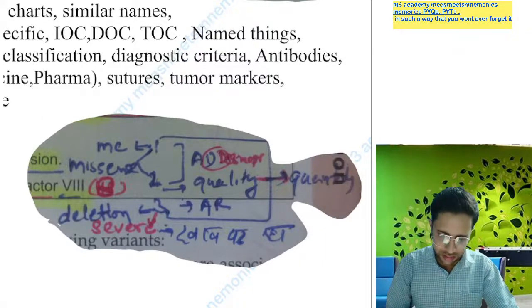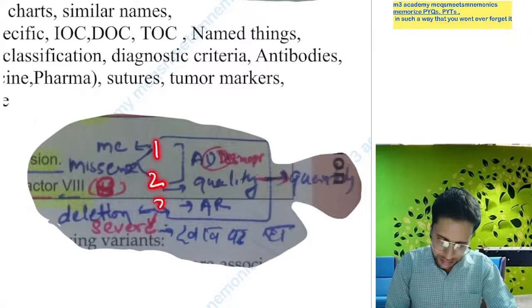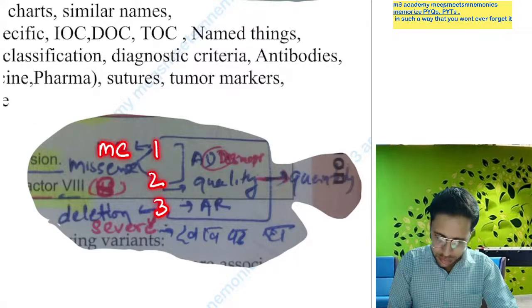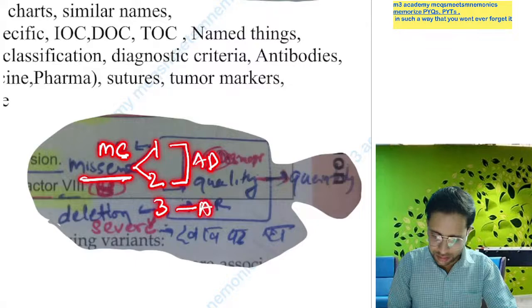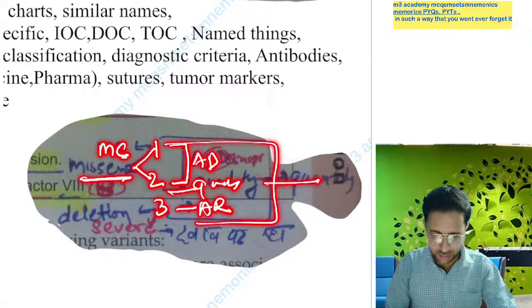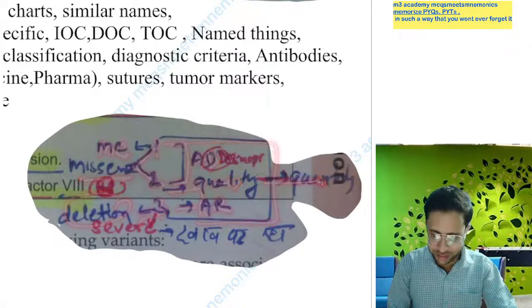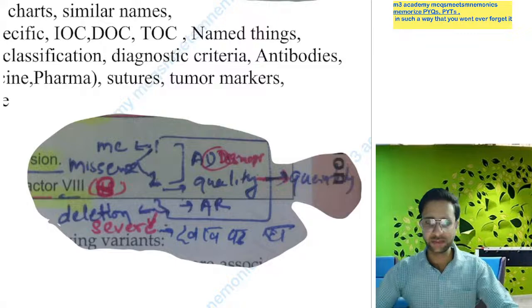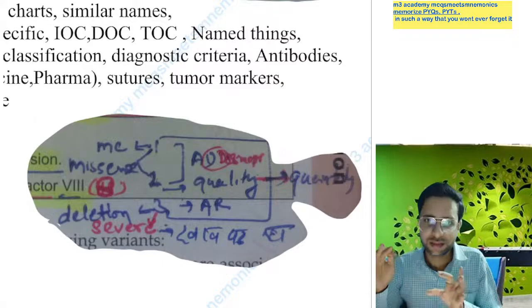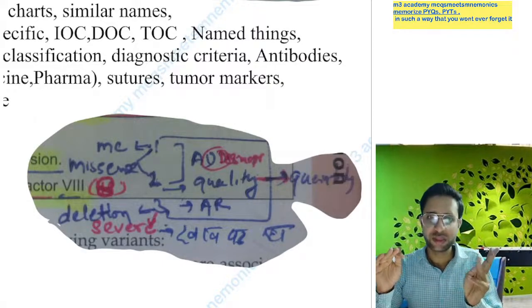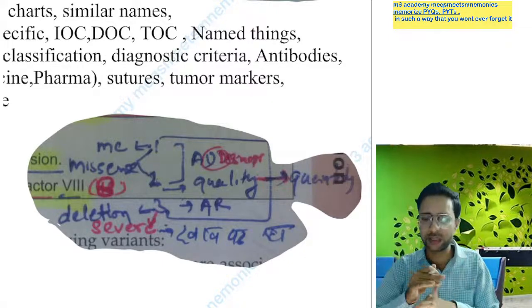You can say von Willebrand disease has three types: first, second, and third. First is the most common, and first and second show the missense mutation. First and second are autosomal dominant. Third is autosomal recessive. Second is a qualitative defect, and first and third are quantitative defects. Third is by deletion, and third is the most severe. So this small diagram represents more than 30 points itself: which is most common, which is deletion, which is missense, which is autosomal dominant, which is autosomal recessive, which is a qualitative defect, which is a quantitative defect.